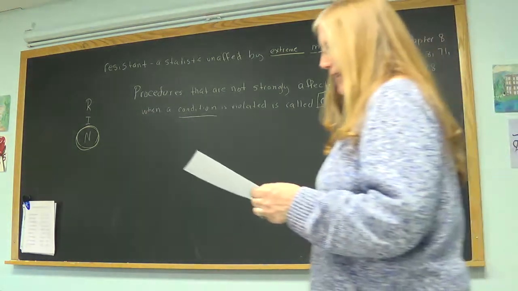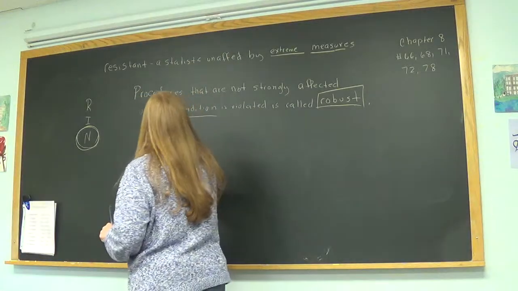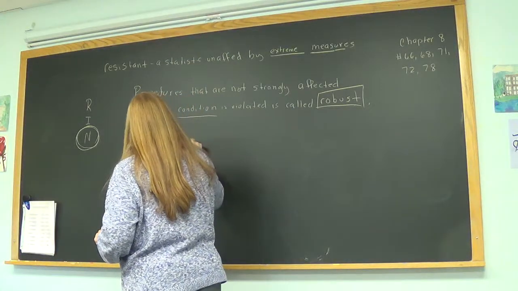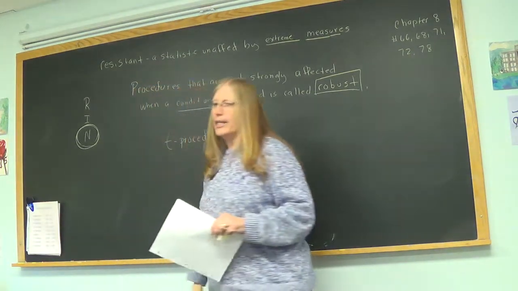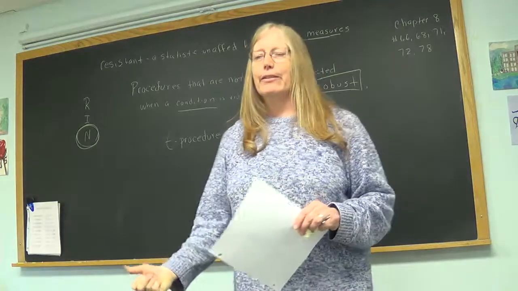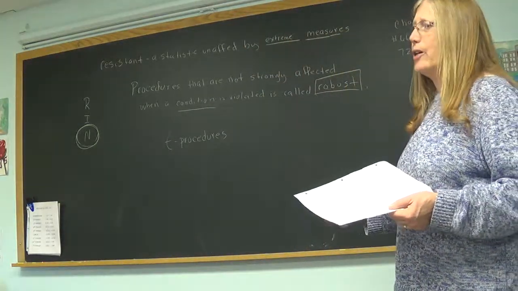All right, so let's unpack robust. Let's look at t procedures. When I say t procedures, that just means establishing a confidence interval with a t star in it.